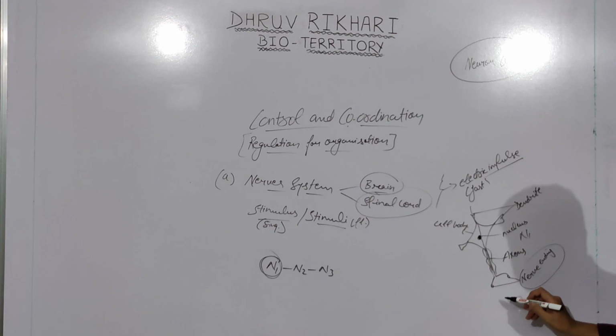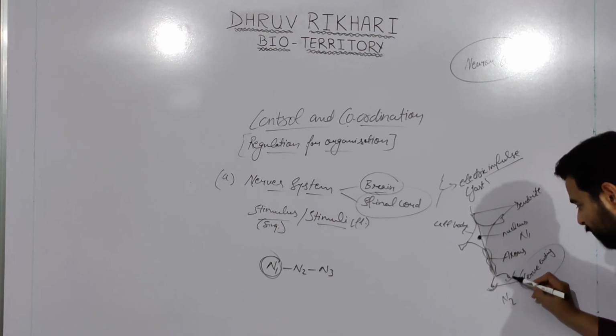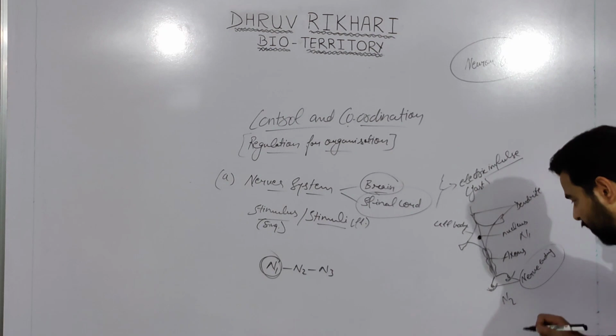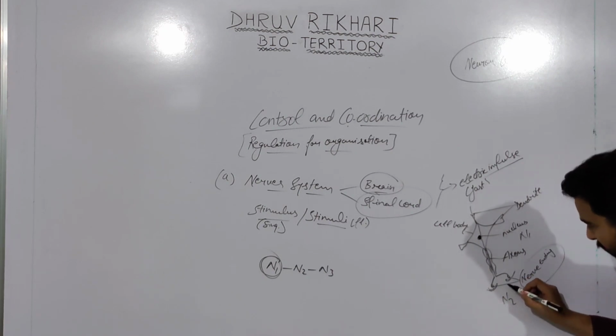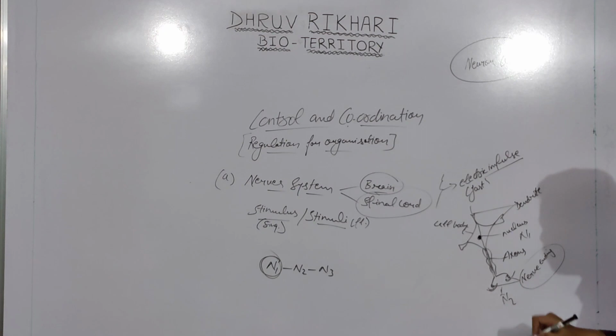From the nerve endings of neuron 1, suppose here we have neuron 2, the transmission will take place. There will be some gap, which we call synapses or gap junctions. From these gap junctions, from the nerve endings, the signal will reach the dendrites of neuron 2, and then so on, the process will be similar for all the neurons.